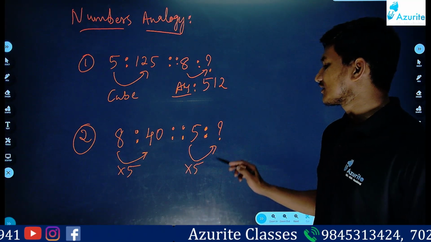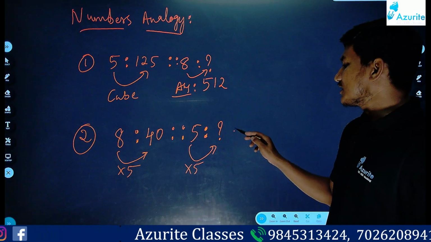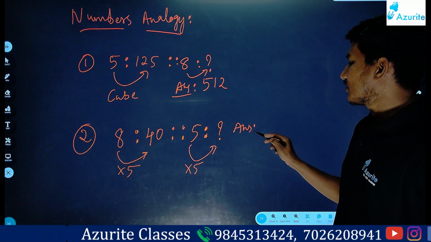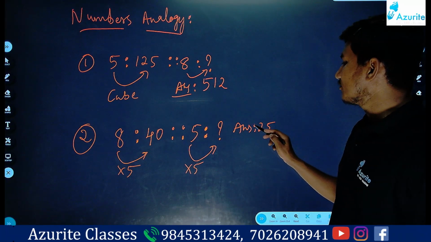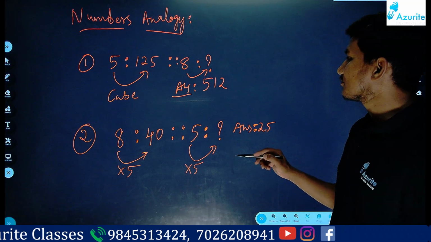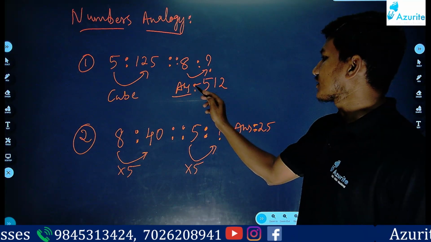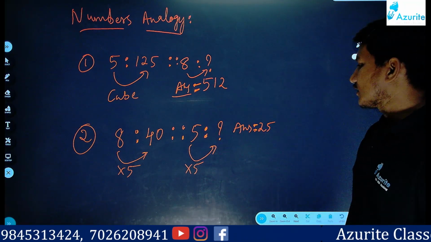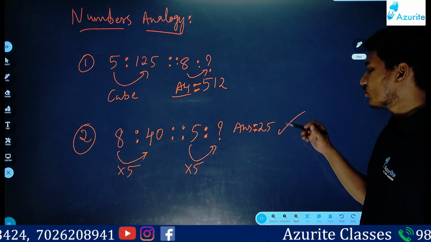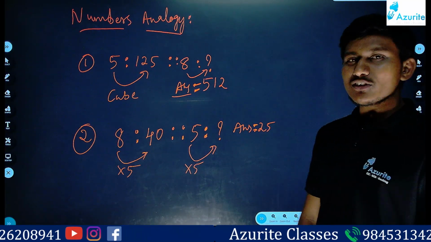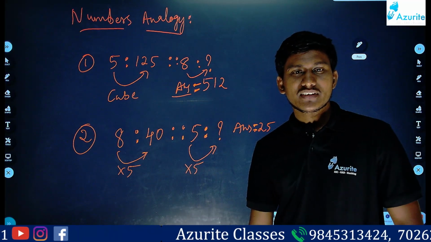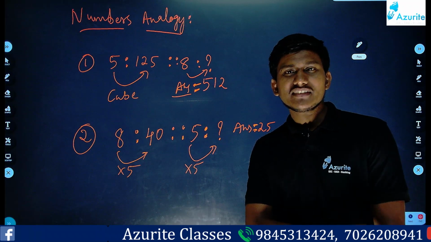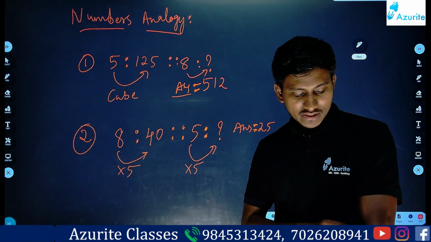The answer will be 25. Correct. So the answer will be 25. So understood about number analogy? Yes, very easy.